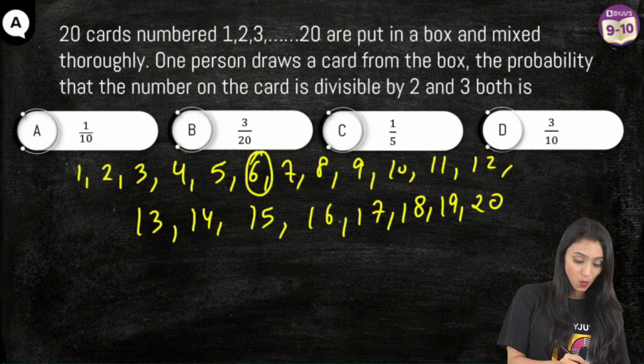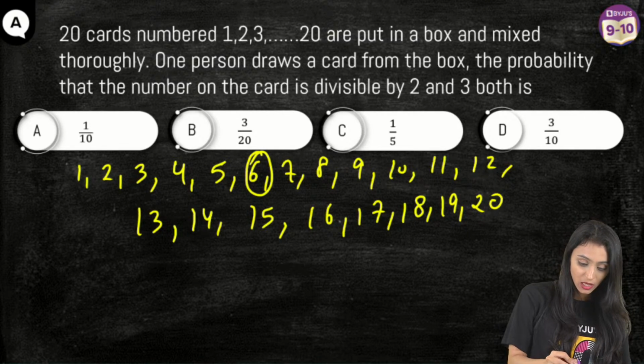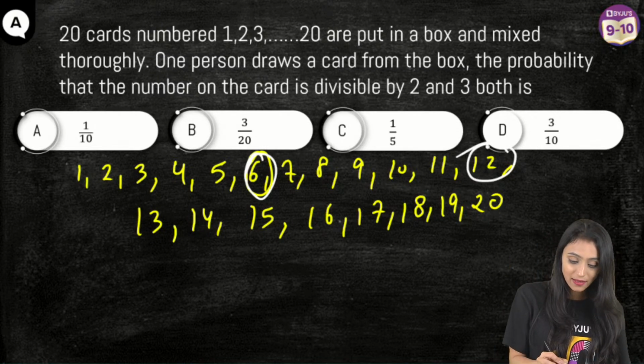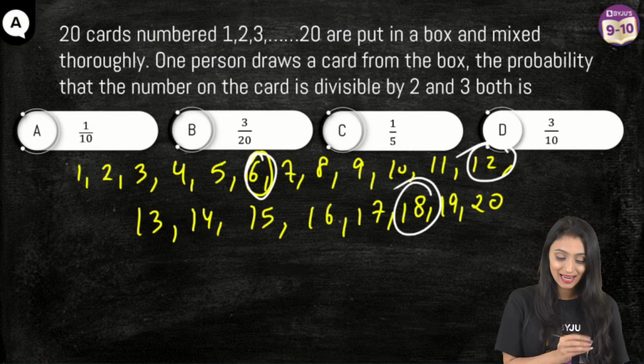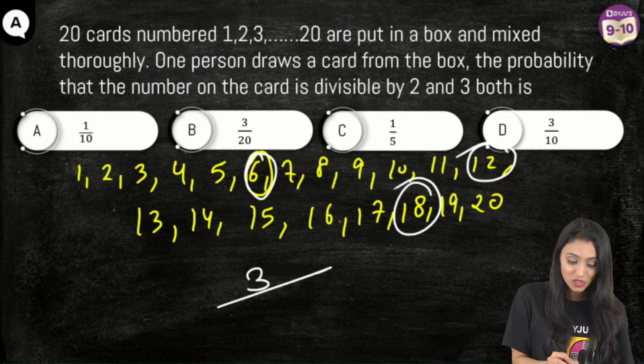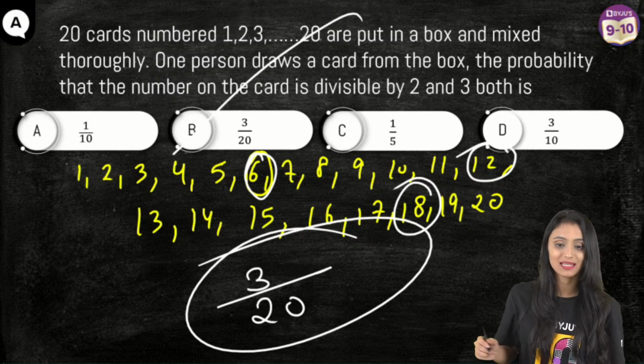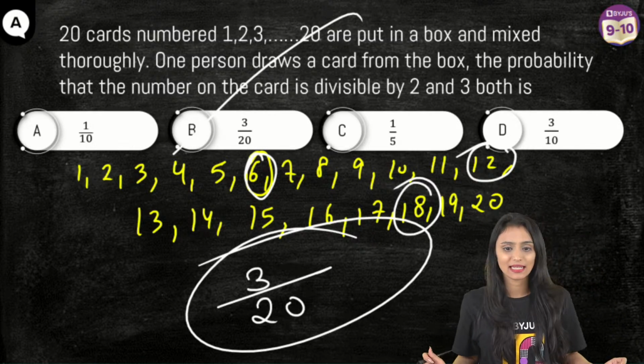That is 6. What would be another number which is divisible by both 2 and 3? You would say it's 12. And another number is 18. Correct. So 3 numbers are favorable outcomes. Total are 20. So 3 by 20. Yes. So option B is the right answer. Mostly everybody gave the right answer for this.